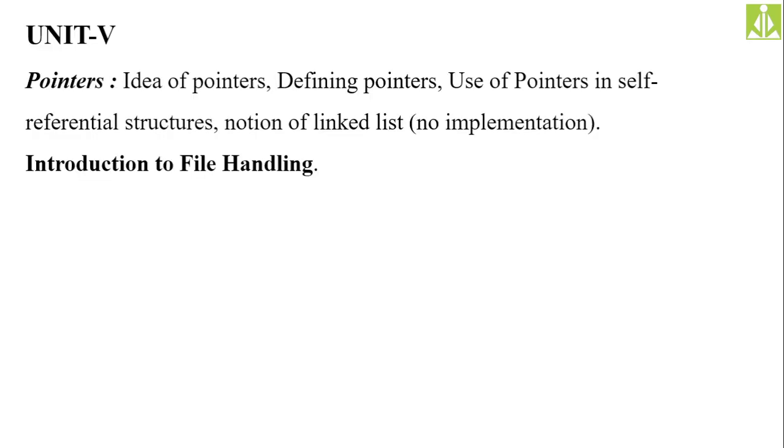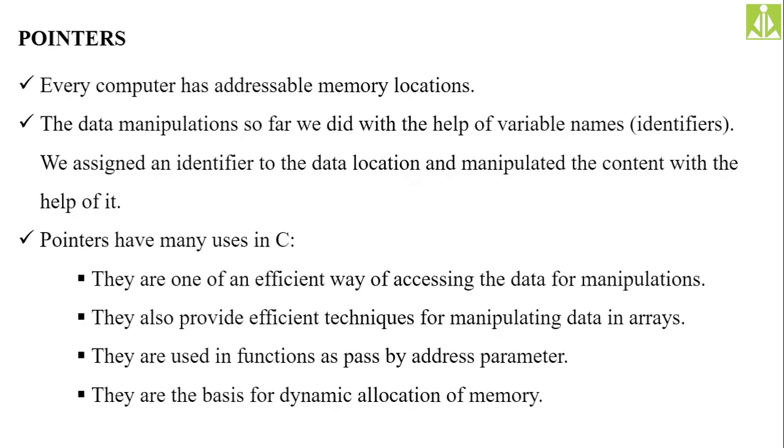Okay, so under this fifth unit, we started the pointers. We said pointers are addresses of memory locations, or we can say pointers are a special type of variable which holds the address of a memory location at the time of execution of a program. So pointers generally hold the addresses of memory locations at the time of execution of the program. Okay, so they have different uses.